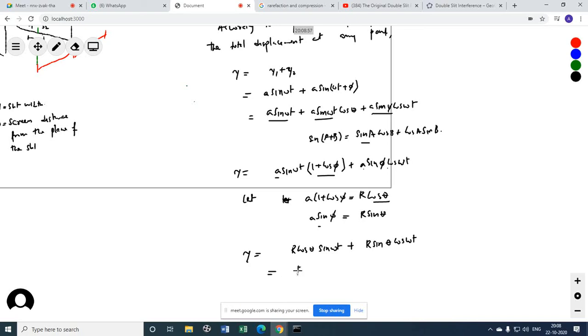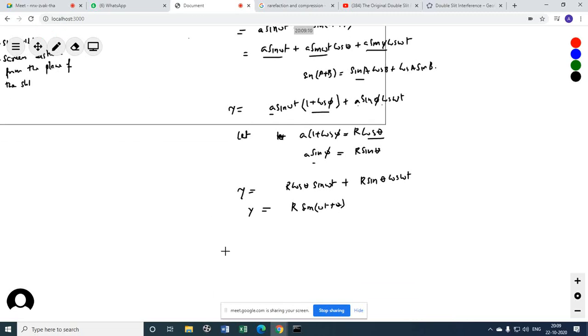Isn't this the same sin(A plus B) form? I can again write this as R sin(omega t plus theta). Back to that relation. What is R? Now we need to find R, where R is the amplitude of the resulting wave at a point.